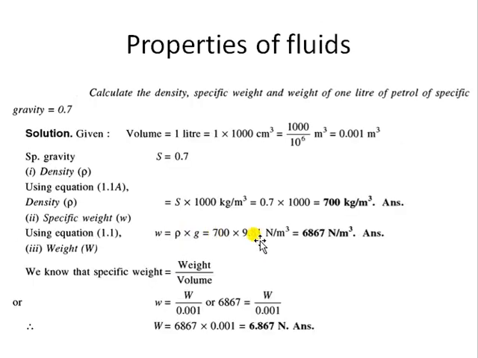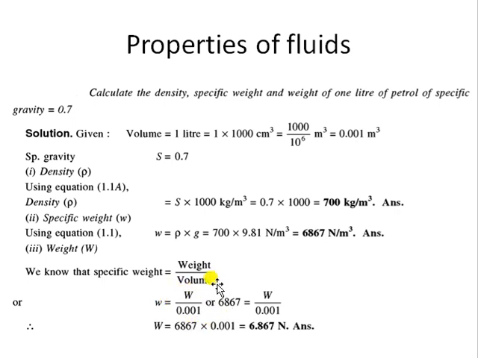So density into g will be the specific weight of the petrol. Okay, last, we need to calculate the weight of 1 liter of the petrol. Now you know specific weight is what? Weight per unit volume. Now you need to calculate the actual weight. So per unit volume, just remove this volume from here. Specific weight w is equal to weight per unit volume.